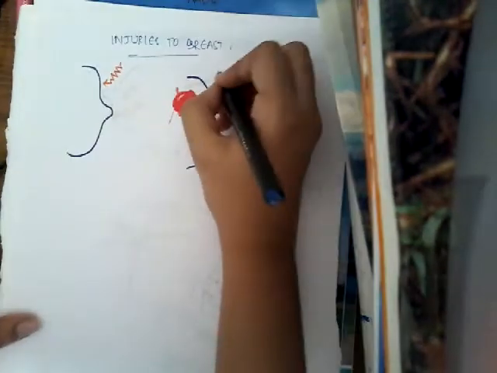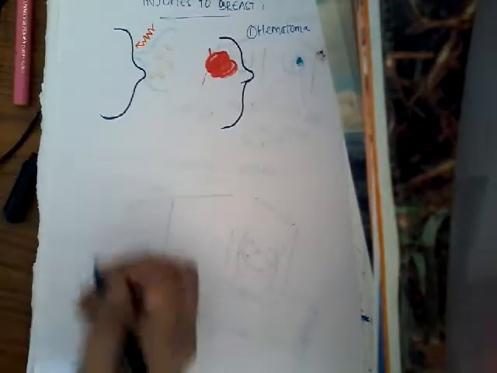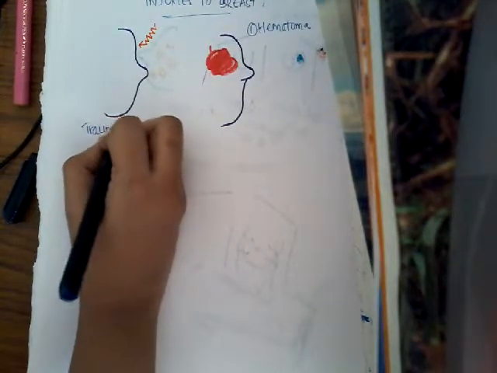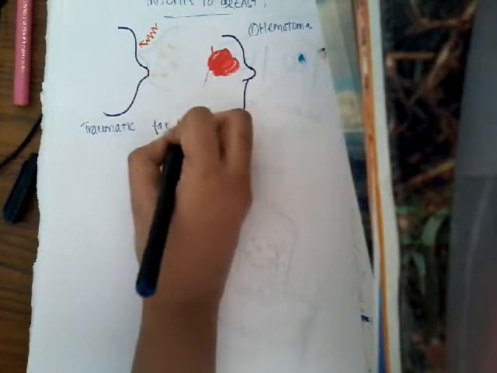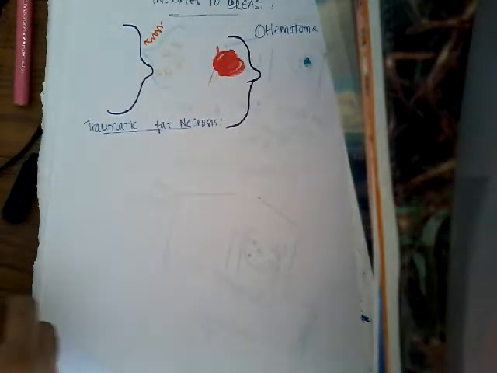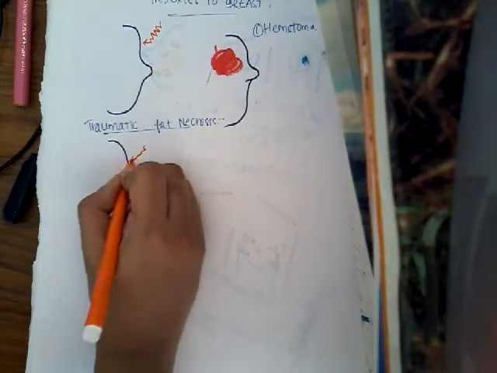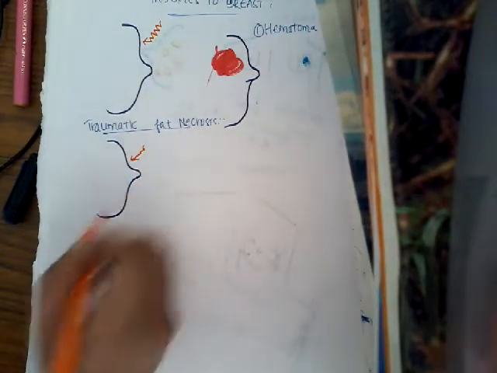If you look, you will see that there is a lump in the breast. So this is one thing which occurs when there is injury to the breast, which is hematoma formation. The second thing which occurs is called traumatic fat necrosis. So what happens here? Just think that this is the breast. Now in the breast there is a trauma. It can be a direct trauma like this, or there can be an indirect trauma.